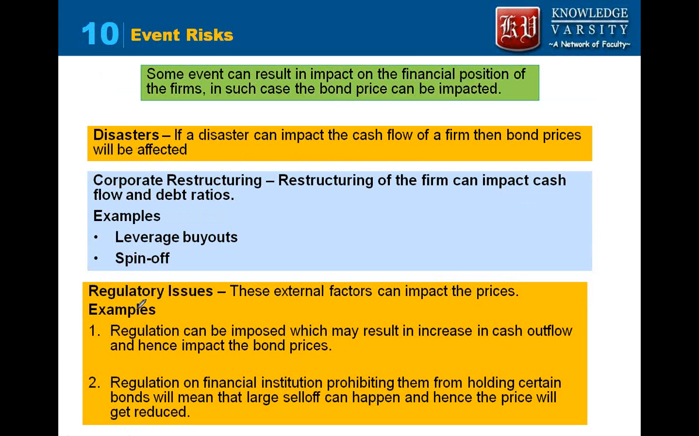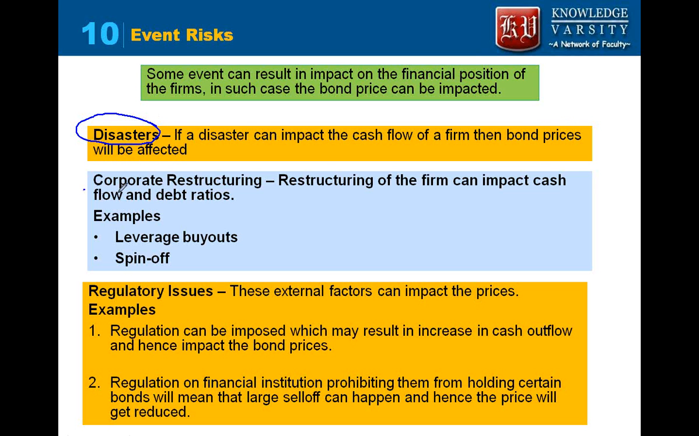Now we come to the last risk, that is the event risk. We have seen that some of the risks which are outside the purview or the control of the management can impact the bond prices. Event risk is like a disaster, right? So a disaster can happen and it may ruin an entire company. So what will happen is the bond prices will fall because the assets are not there.